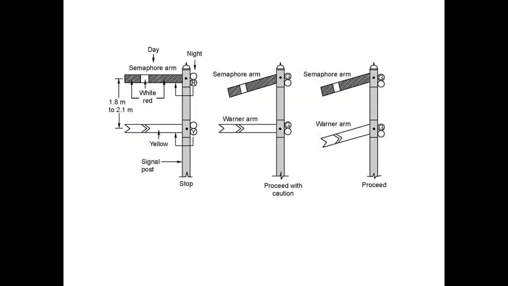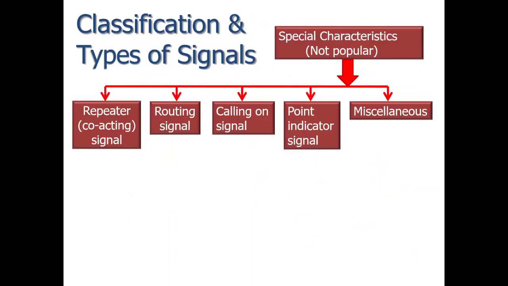Means if these signals are not visible to the driver due to any reason, then a special or a separate signal is provided with a duplicate arm of a smaller size at a suitable position.